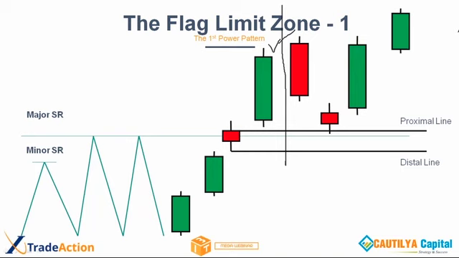So where is my entry? So what am I doing here? Shivram sir was asking, I will take a trade here. The trade is I'll go long at the proximal line with my stop loss here at the distal line. My target is 1:3 minimum. So 1, 2, 3 roughly here, and my target is achieved.